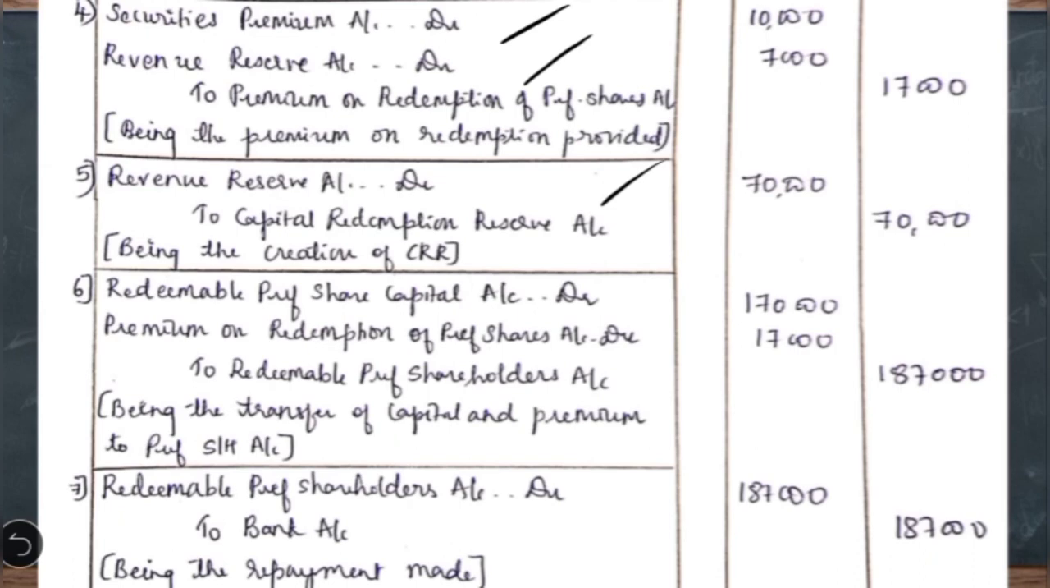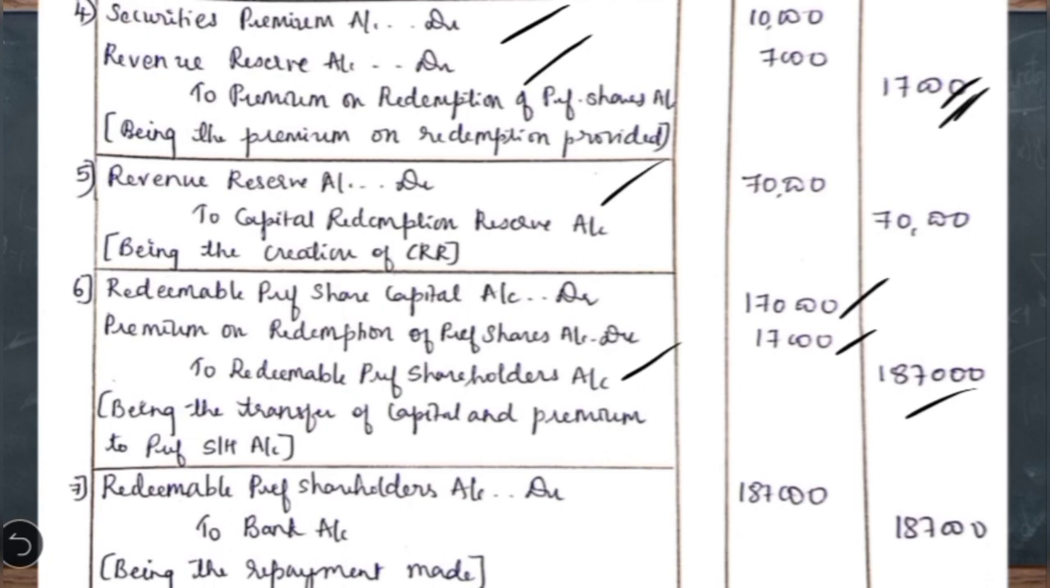Now coming to the fourth step, first we have to transfer the capital as well as the premium balance to the shareholders account. The entry is redeemable preference share capital account debit 1,70,000, then premium on redemption of preference shares account debit, which we have provided. Now we are going to transfer that to redeemable preference shareholders account, total amount of 1,87,000.